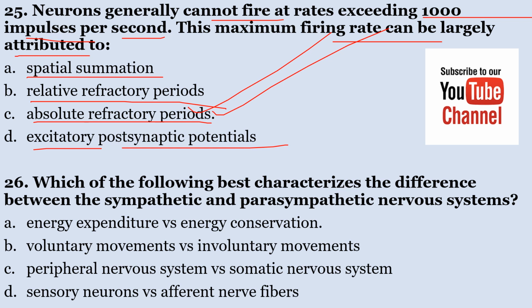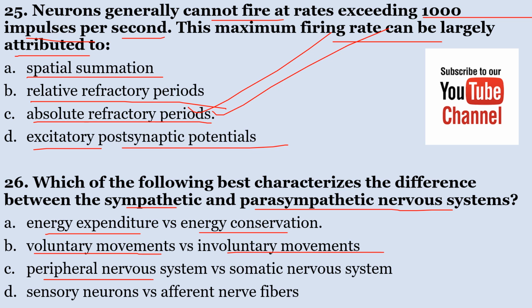Which of the following best characterizes the differences between sympathetic and parasympathetic nervous systems? A. Energy expenditure versus energy conservation. B. Voluntary movements versus involuntary movements. C. Peripheral nervous system versus somatic nervous system.